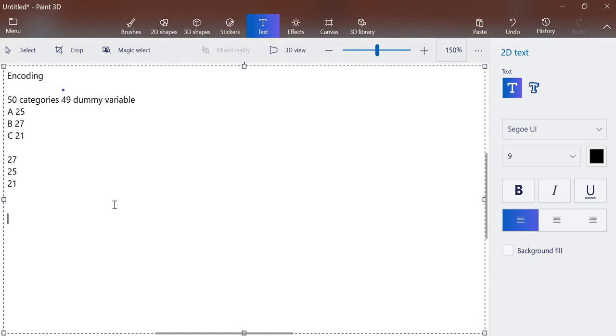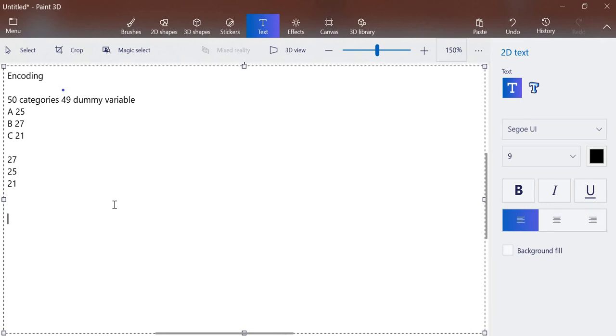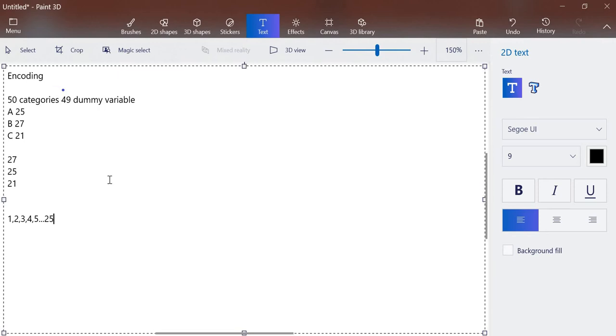We take the categorical feature column and compare it with the output, the dependent variable, and we check how many times each value present inside that categorical feature is repeated in the output. Based on that we take the occurrences. Like here we can take the example A has appeared 25 times, so those output values may be different, maybe 1, 2, 3, 4, 5, up to 25, sorry, for A.